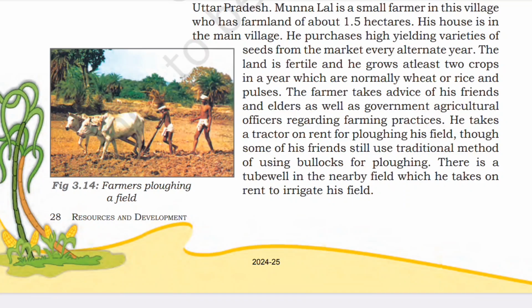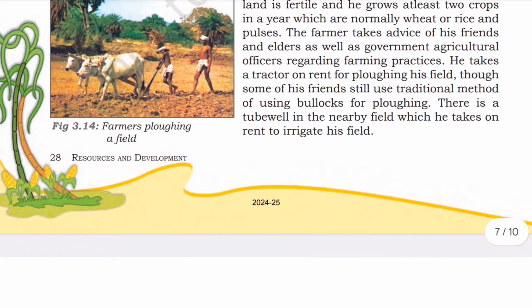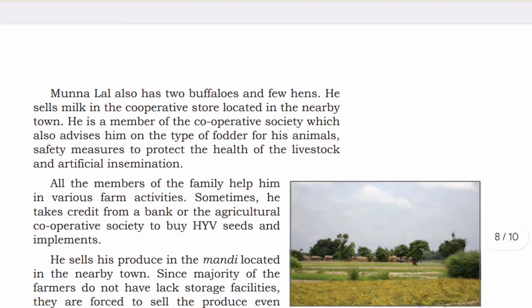He takes a tractor on rent for ploughing his field, though some of his friends still use the traditional method of using bullocks for ploughing. There is a tubewell in a nearby field which he takes on rent to irrigate his field. Munna also has two buffaloes and a few hens. He sells milk in the cooperative store located in the nearby town. He is a member of a cooperative society, which also advises him on the type of fodder for his animals, safety measures to protect the health of livestock, and artificial insemination.